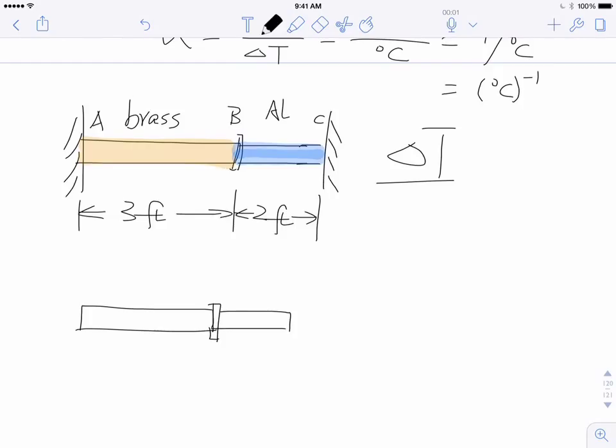Now here we have no external force whatsoever, right? The only thing we have is a certain expansion and a certain contraction, and then you have a total displacement. Now we also know delta AC is 0 because A and C are both fixed, right? So therefore the total AC displacement has to be 0.